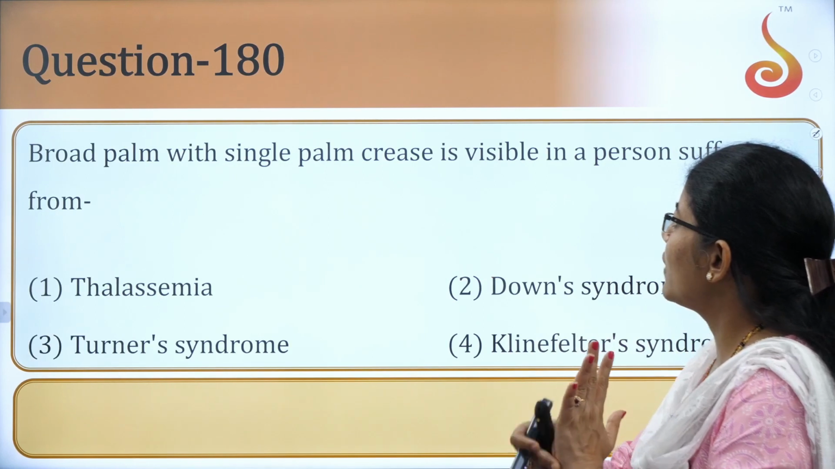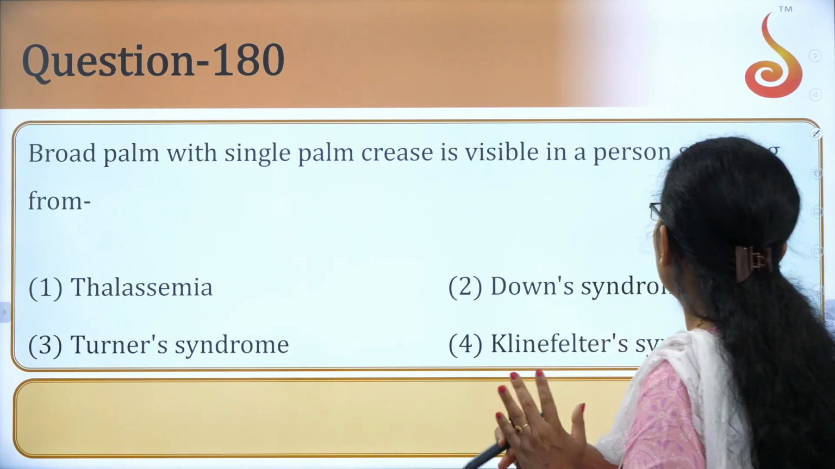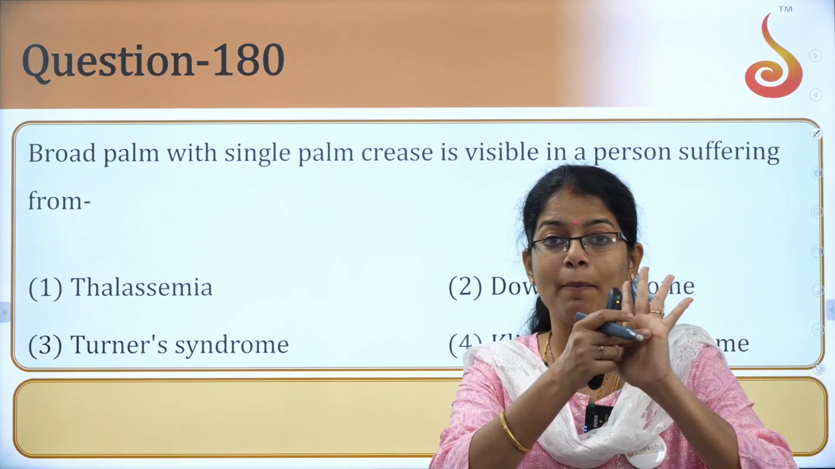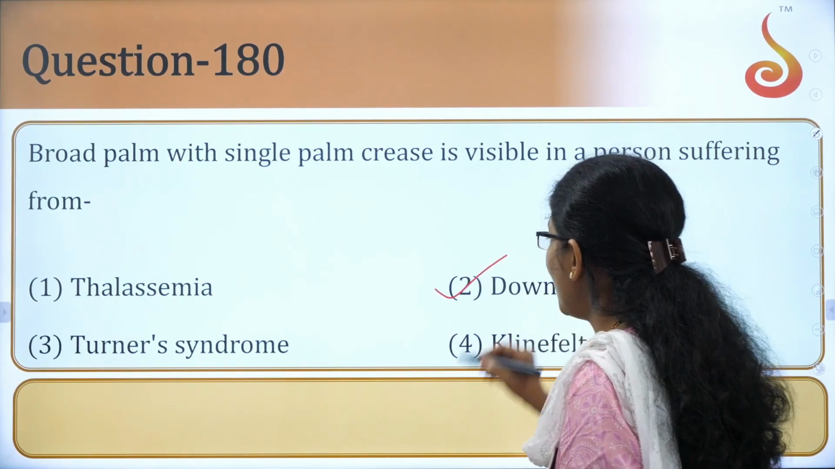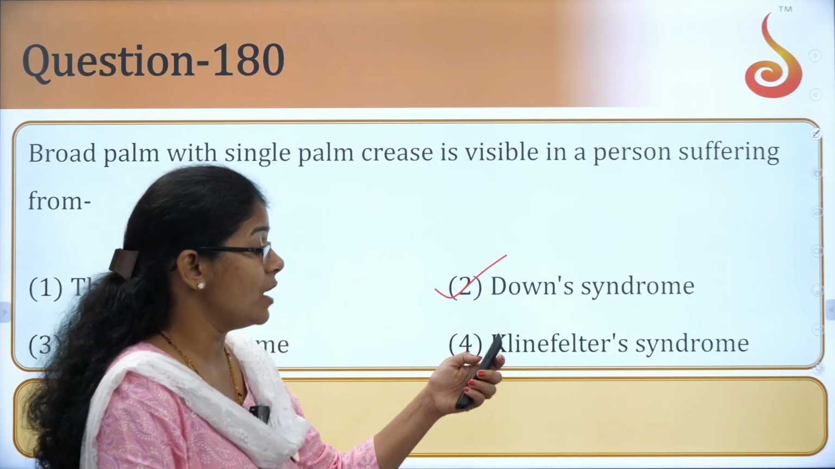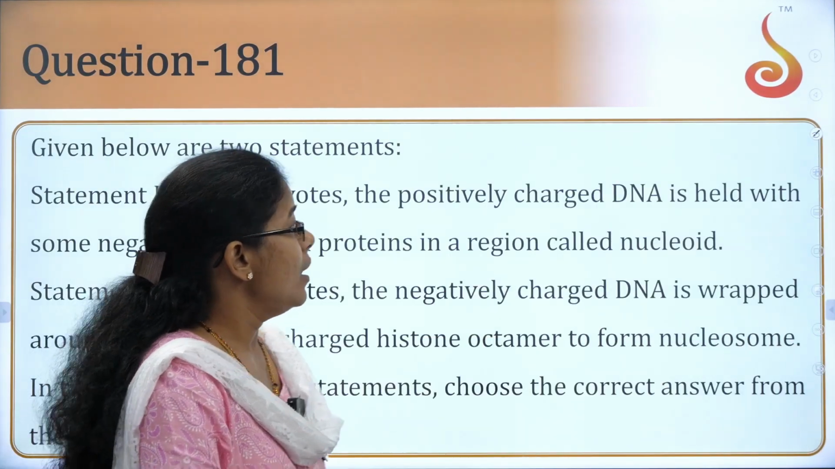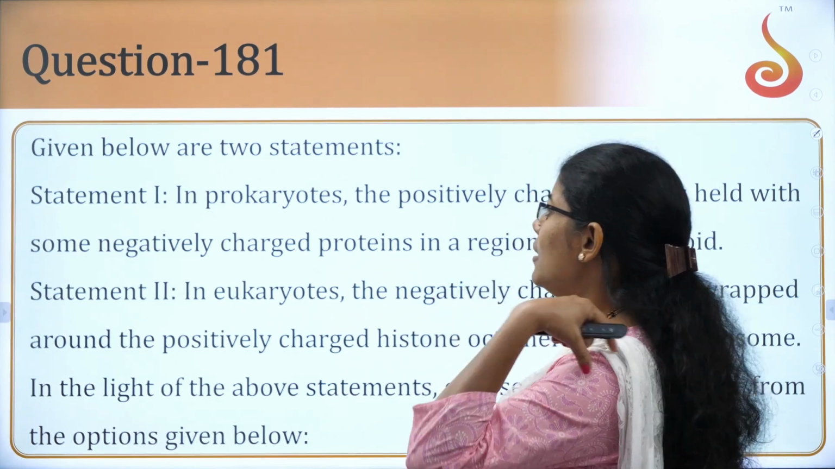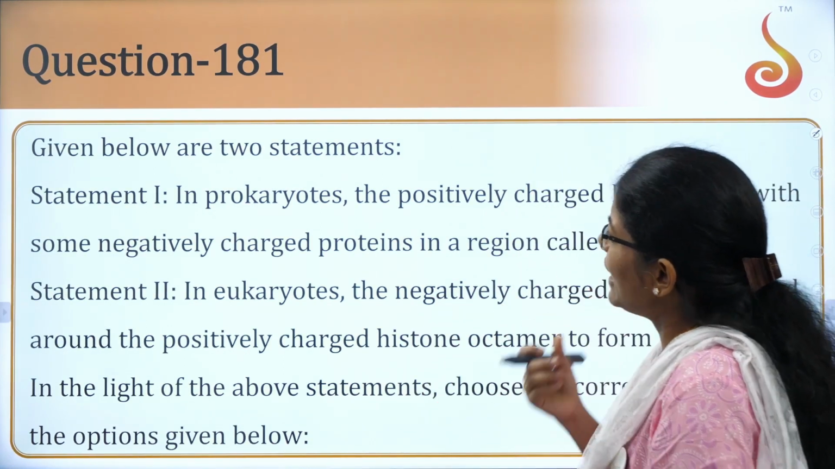Broad palm with single palm crease is visible in a person suffering from, and that is a very famous symptom, or you can say characteristic, shown in the case of Down syndrome. Okay, what is the next question here? That is question number 181.